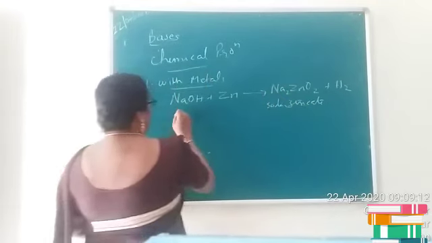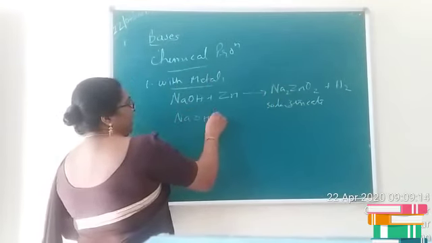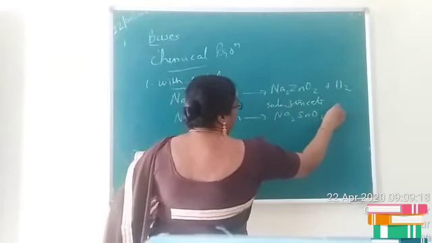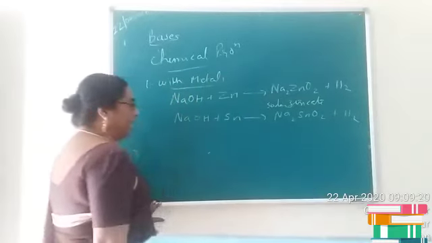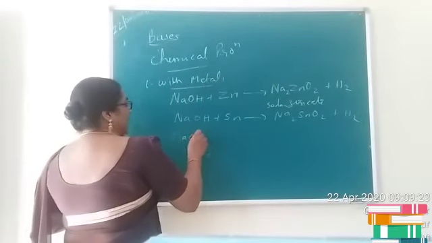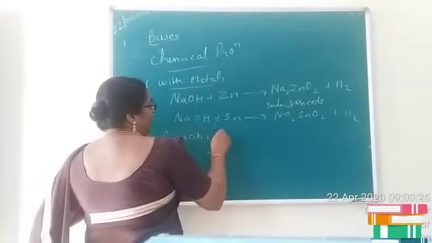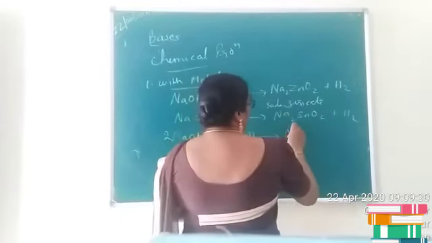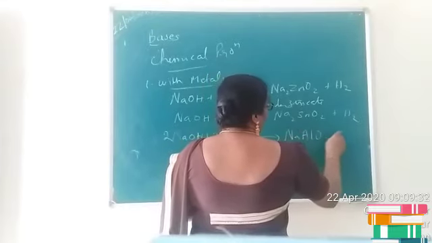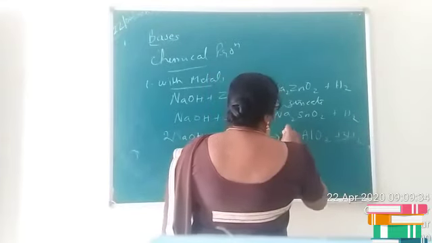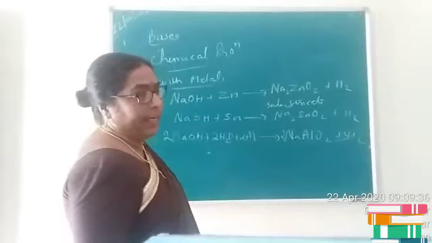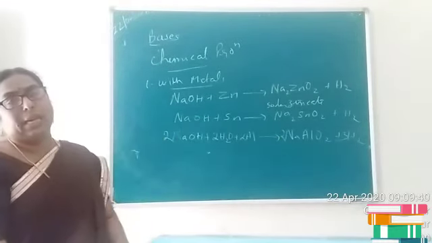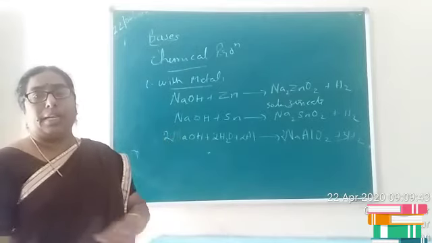NaOH reacts with tin and produces Na2SnO2 plus hydrogen, that is sodium stannite. Or NaOH in the aqueous form reacts with aluminium and produces sodium meta-aluminate, NaAlO2 plus hydrogen. This is termed as sodium meta-aluminate. Is it clear, children? So certain metals react with sodium hydroxide and produce the corresponding salt and hydrogen.